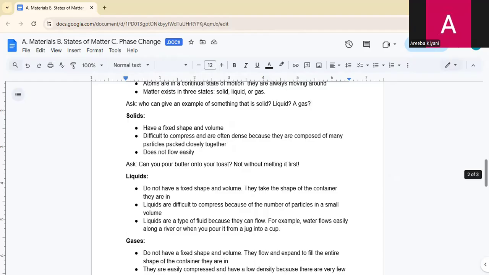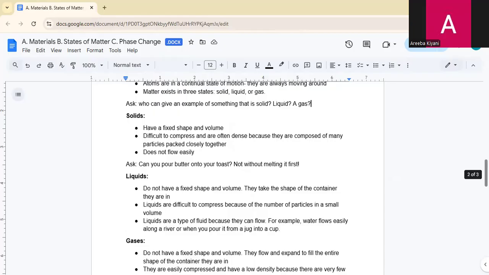Okay, liquids. Anything that is in water form, we can say that this is liquid, like juice, like milk. We can say that many fresh juices, these all are the examples of liquid. Liquids do not have a fixed shape. They take the shape of the container they are in, and they can flow. Liquids don't have a specific shape.